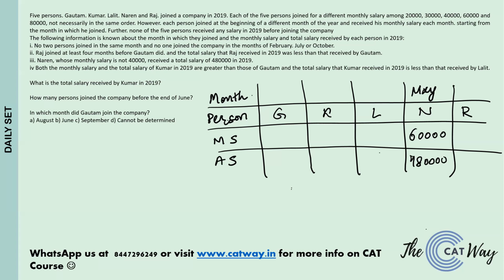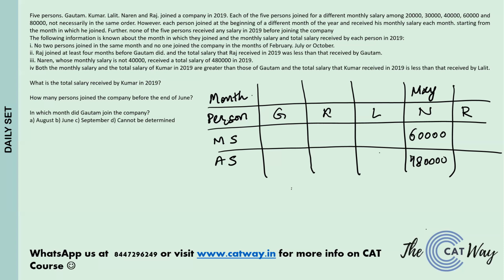Now moving ahead, Gautam's salary cannot be 20,000. Why can it not be 20,000? Because you know that Raj joined before him and drew an amount, and we are given that the total salary that Raj drew was less than Gautam's.